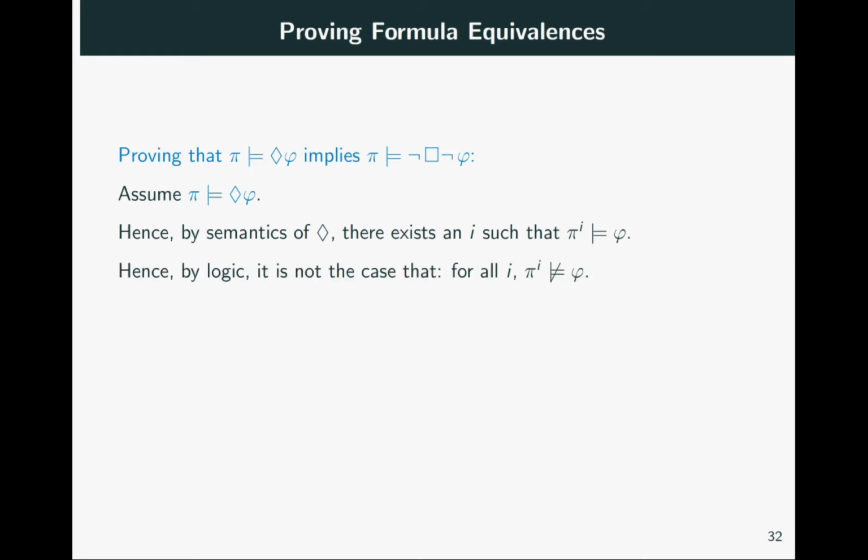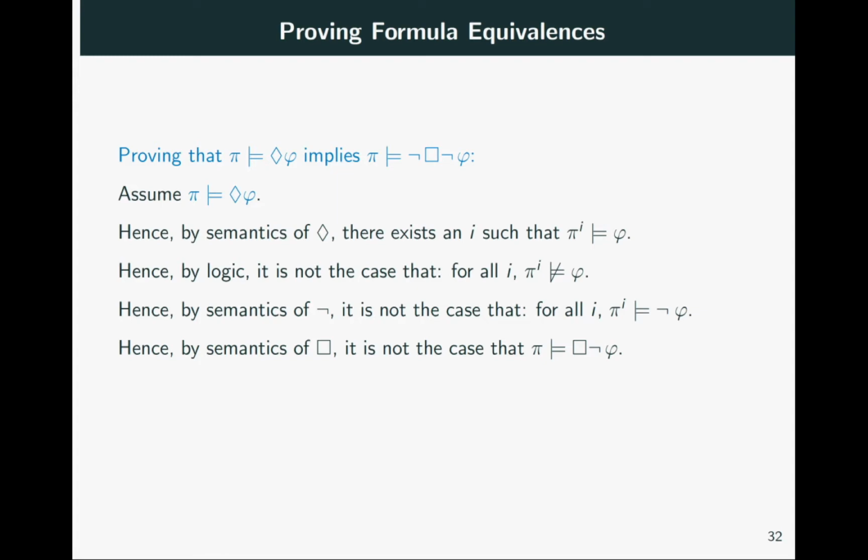By logic, this means that it is not the case that for all i, pi i does not satisfy phi. Next, using the semantics of not, we turn does not satisfy phi into satisfies not phi, because the two mean the same thing.